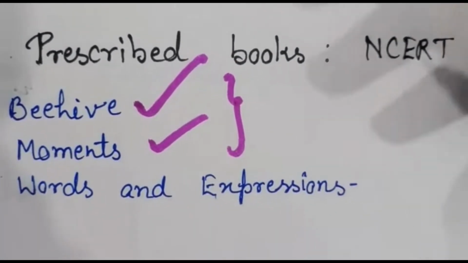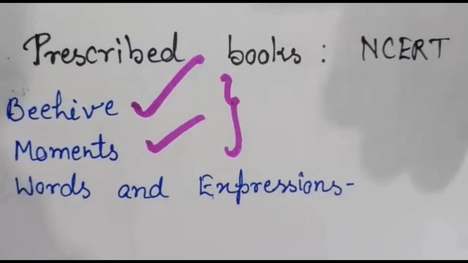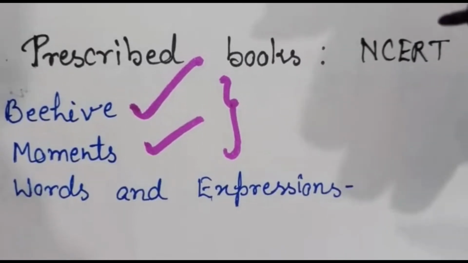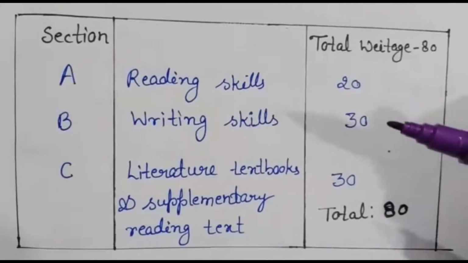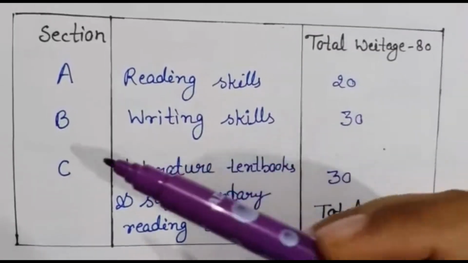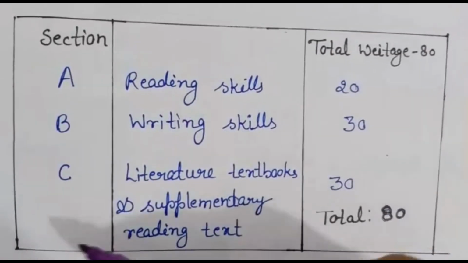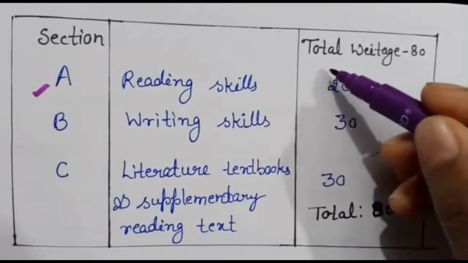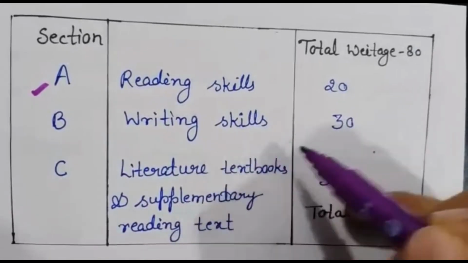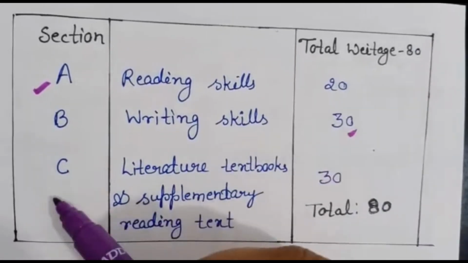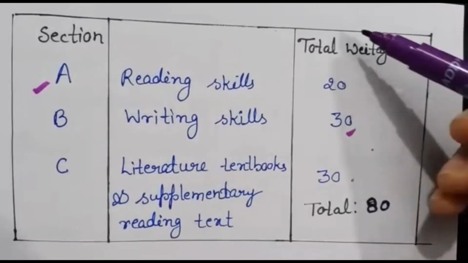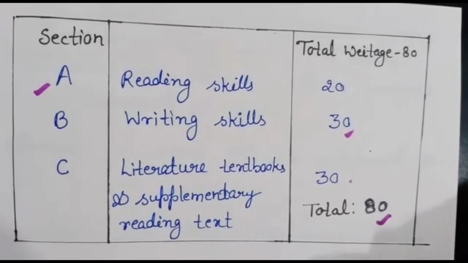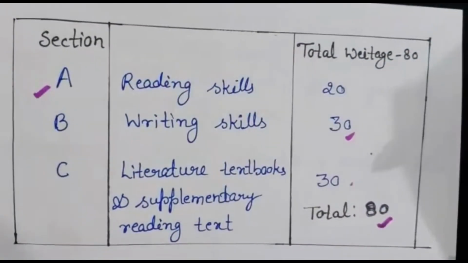So students, you can see there will be 3 books, and now we will move to the next step, in which I will tell you how the marks will be divided in your paper. So move on. Students, you can see in this box how the marks are divided section-wise. Section A, reading skills, will be of 20 marks. Section B, writing skills, will be of 30, and section C will be of 30 marks. So the marks are divided like this. The total will be 80 marks for the paper.